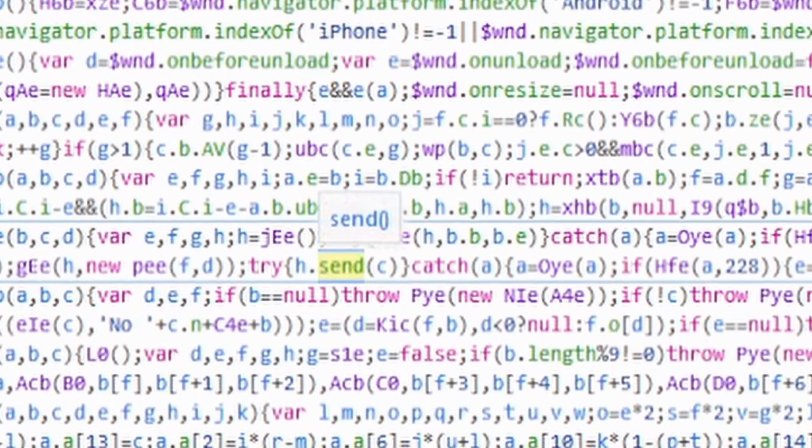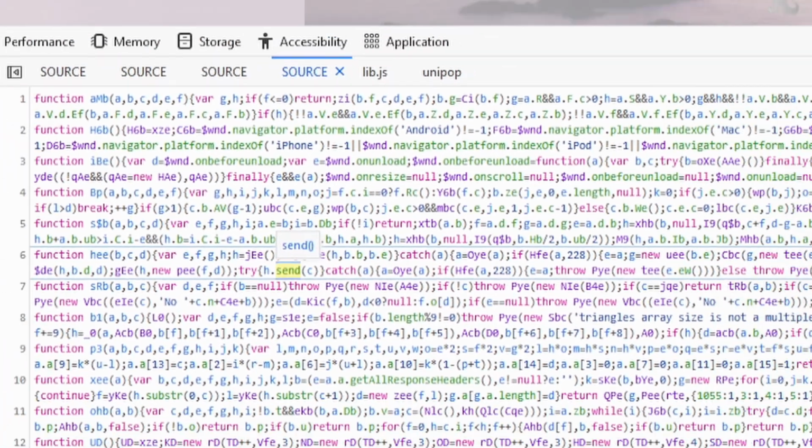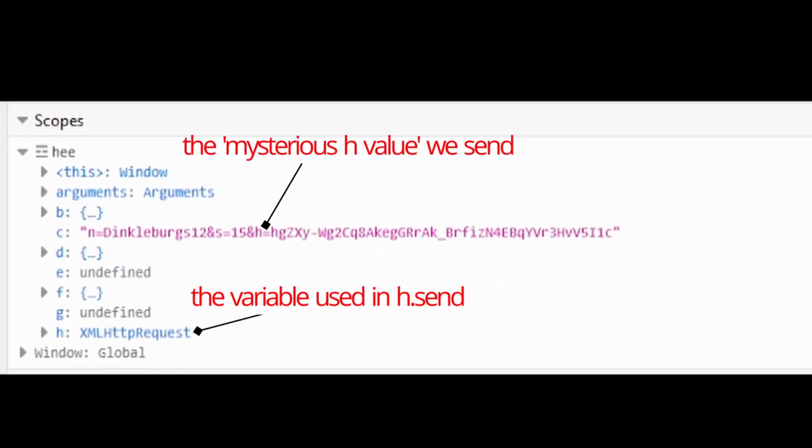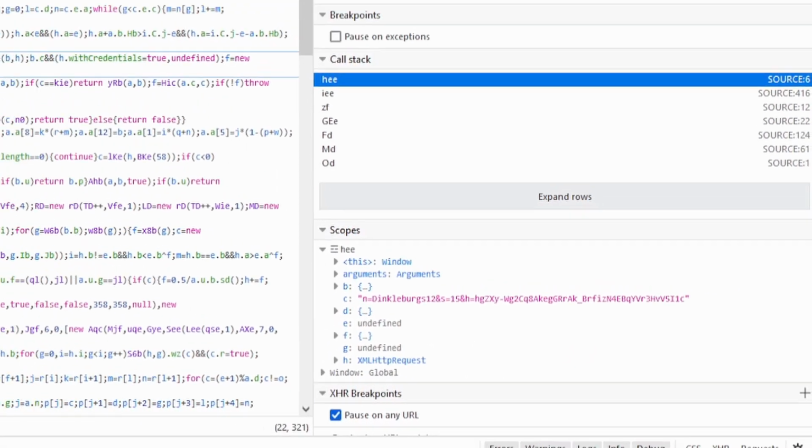And so these variable names are all generated. But in the code, we can actually see something we recognize, h.send. And in the scope, h is an XHR. Let's see if we can go up the stack and follow where this value came from, this mysterious H value that we're sending to the server.